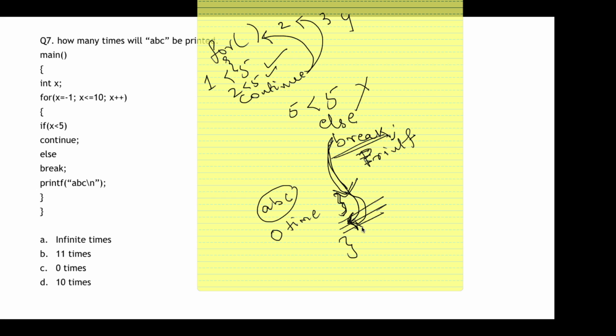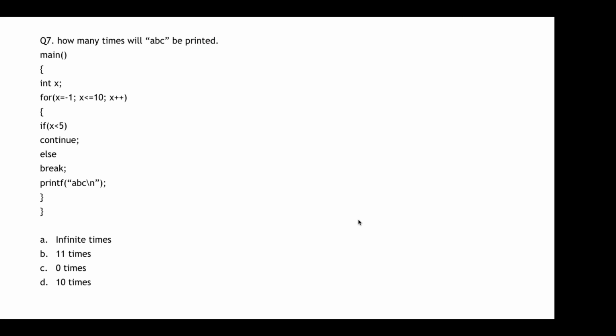Okay, so it will be completely out of this for loop scope. So it will be printed 0 times. ABC won't be printed at all. Just remember, for a continue, it doesn't bother about any statement that comes below it. It simply takes us back to the for statement. In case of break, it doesn't bother about any statement that's following it. It simply takes you out of the loop. Okay, so here it will be printed 0 times.